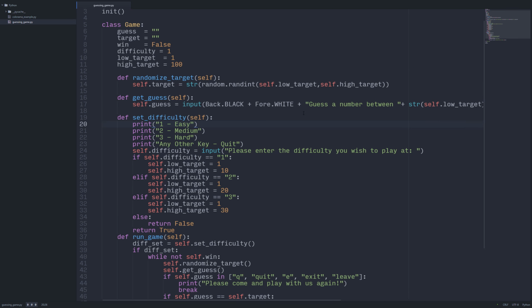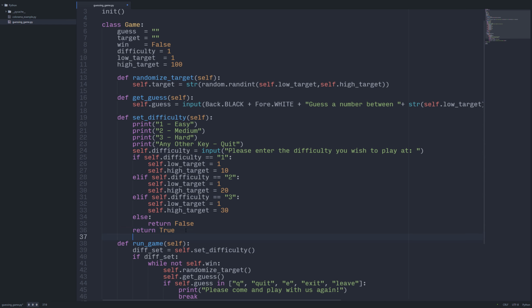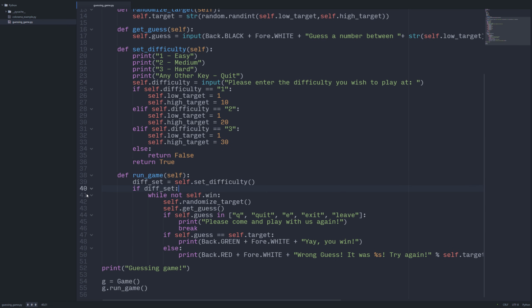What we have is a new function here. I need to put a little break there to make that a little more readable. We've got a new function here which sets our difficulty, and it is a self-contained function. So it runs once here, and it runs before our loop, which we have now pushed behind this diff set.